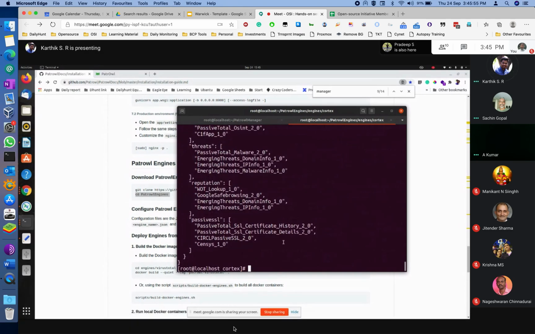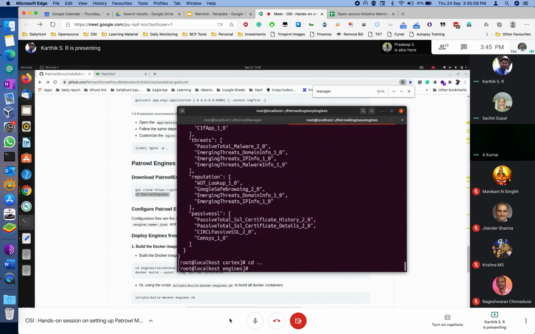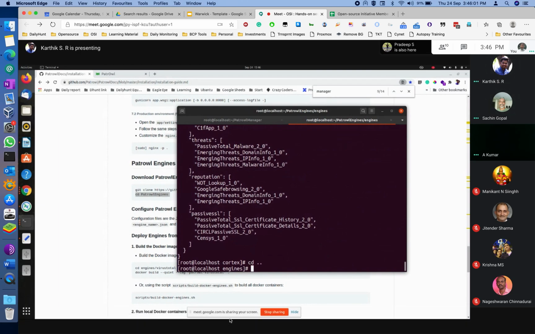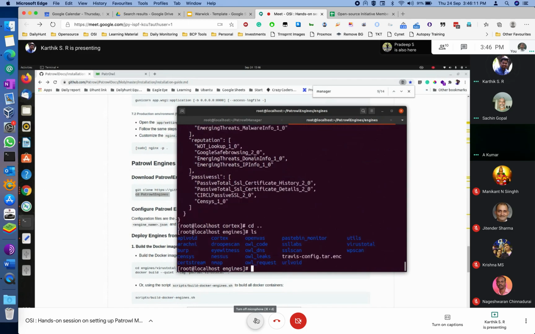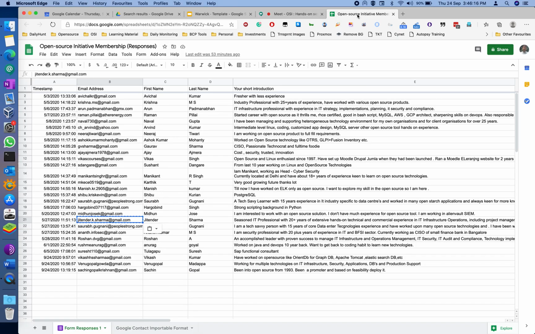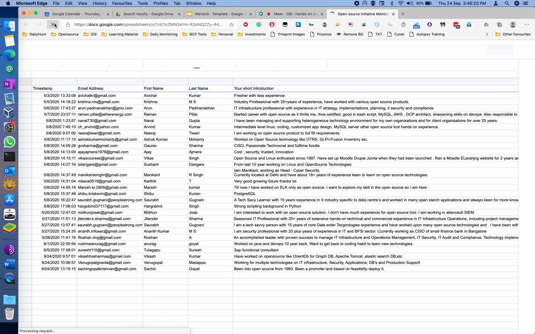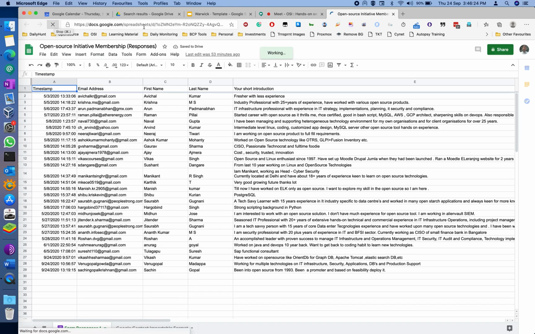I think you need to rename it from JSON.sample to JSON, or you will be downloading a fresh file. I will be renaming that file. Every engine has its own file.